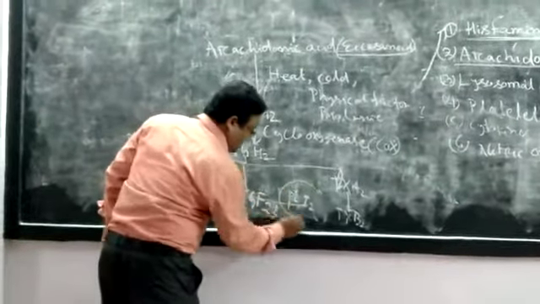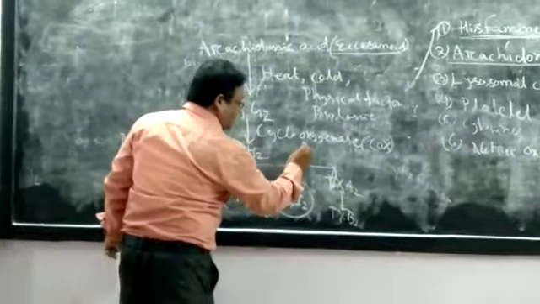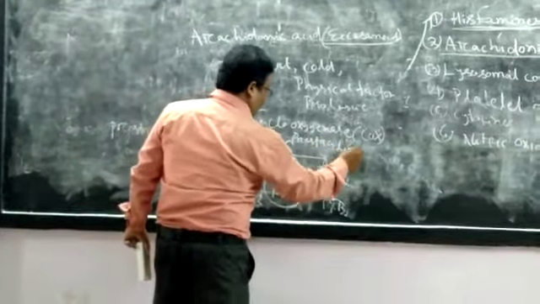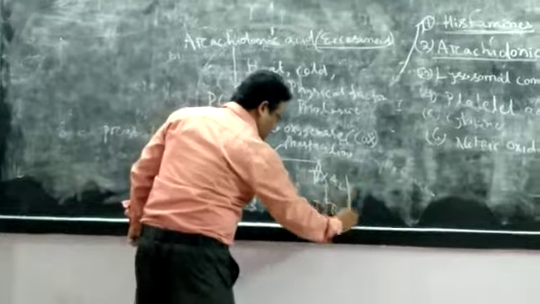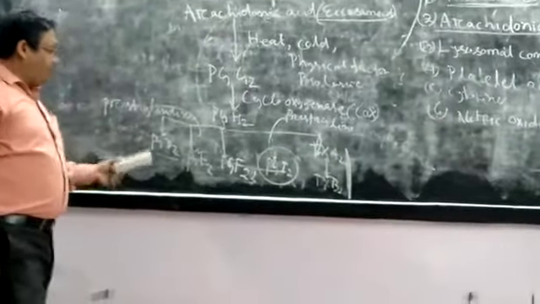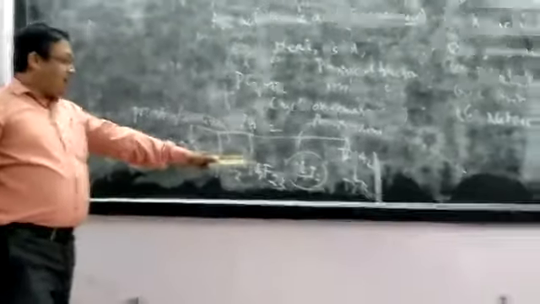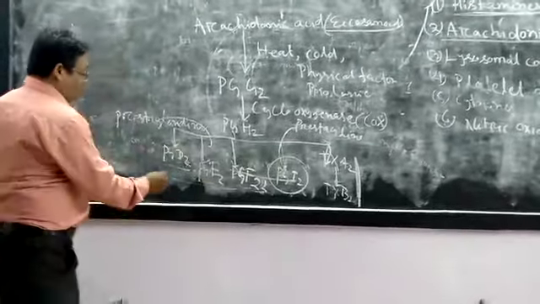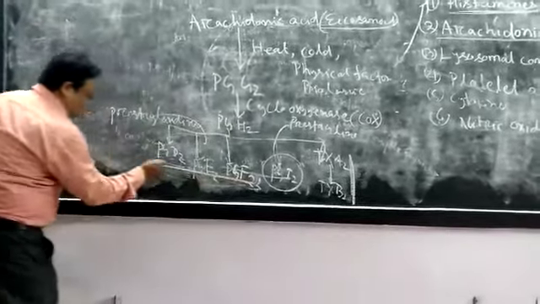And this I2 is called prostacyclin. And these are the thromboxanes TXA2 and TXB2. You remember that all these prostaglandins, prostaglandin D2, E2, F2 alpha, have the nature of vasodilation.